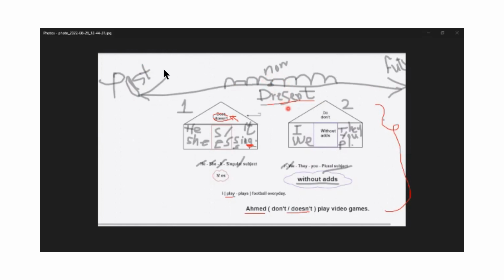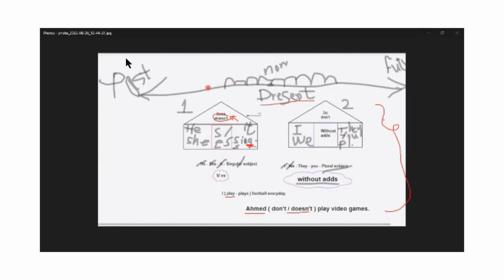Another usage for it is a fact, a science fact, like the earth goes around the sun, or water boils at 100 Celsius. So we use it as a science fact, which means it doesn't happen just now. It happened and it's happening and it's going to happen. It's a permanent action that happens regularly, repeatedly, because it is a science fact or a habit.